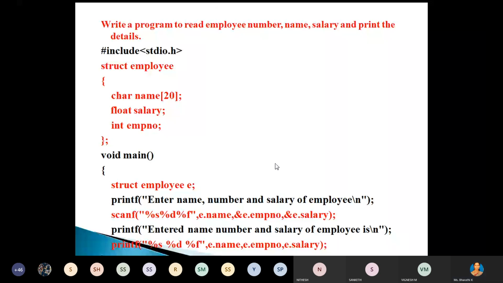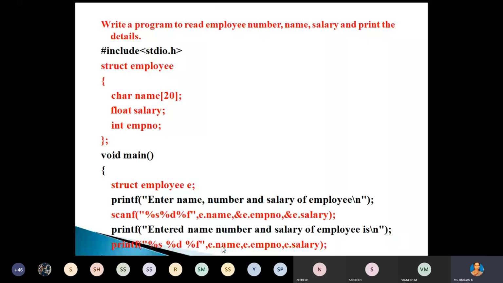Then there are 2 printf statements. In the first printf statement, we are reading the values, and in the second printf statement, we are displaying those values. That's it. Any doubt? See here.